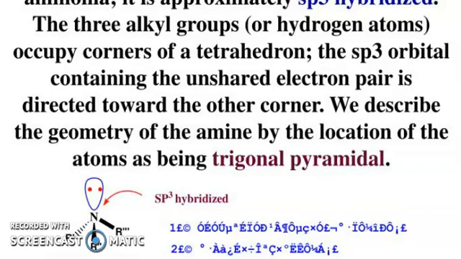The sp3 orbital containing the unshared electron pair is directed towards the other corner. We describe the geometry of amines by the location of the atoms as being trigonal pyramidal. So look here, these three bonds are different, and this is the position of the lone pair, and nitrogen is sp3 hybridized.